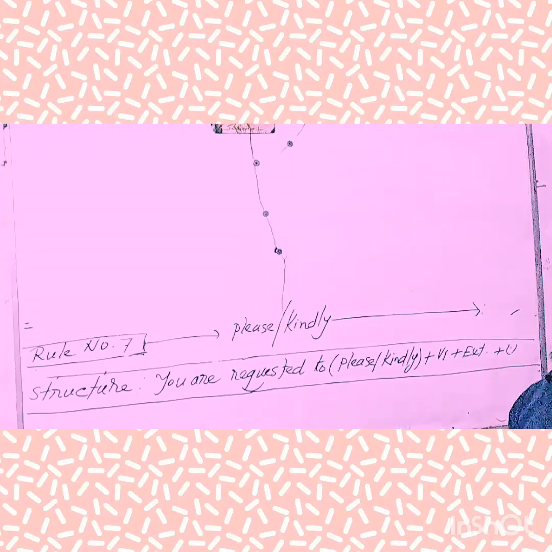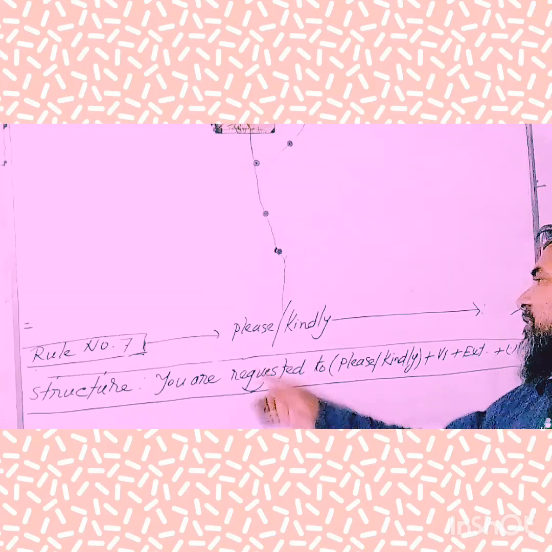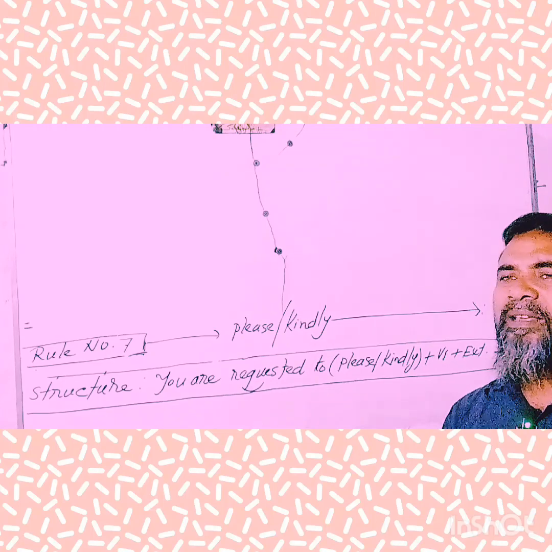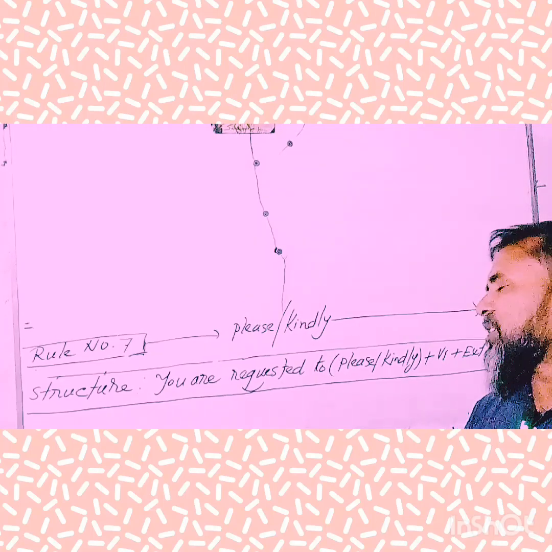Okay, my dear learners, listen to me well, especially rule number 7. I want to make you understand that sometimes various kinds of imperative sentences start with please or kindly. Of course, it's notable that please or kindly is sometimes used at the last of the statement. If you notice any kind of prerequisite or precondition, you'll have to follow the structure at the time of converting an imperative sentence from active to passive.